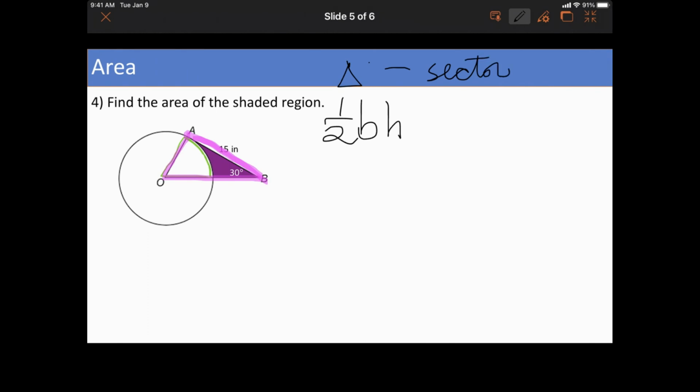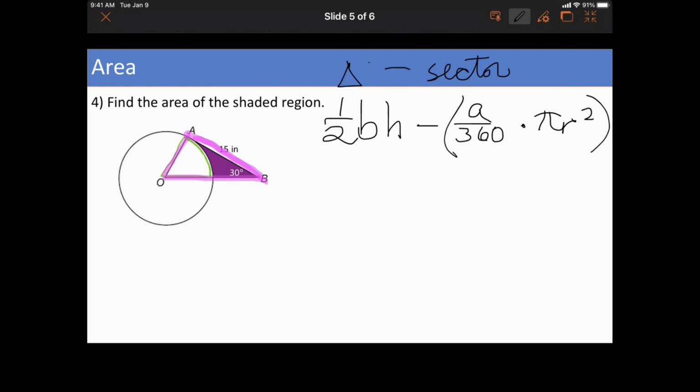All right, so area of a triangle, half base times height. Area of a sector, angle over 360 times pi r squared. All right, well, I know this 30, so I know they're special triangles, 30, 60, 90. So is this a 30, 60, 90?